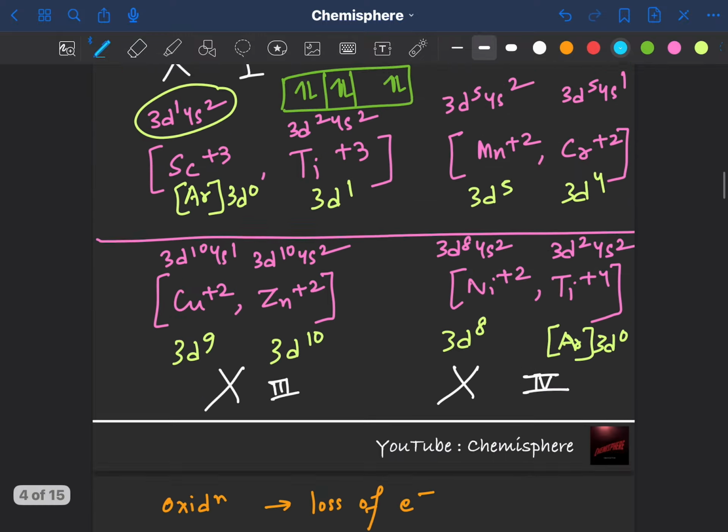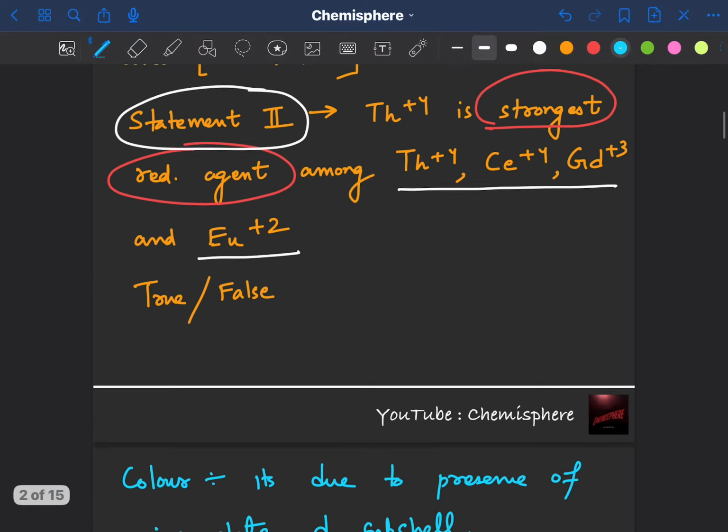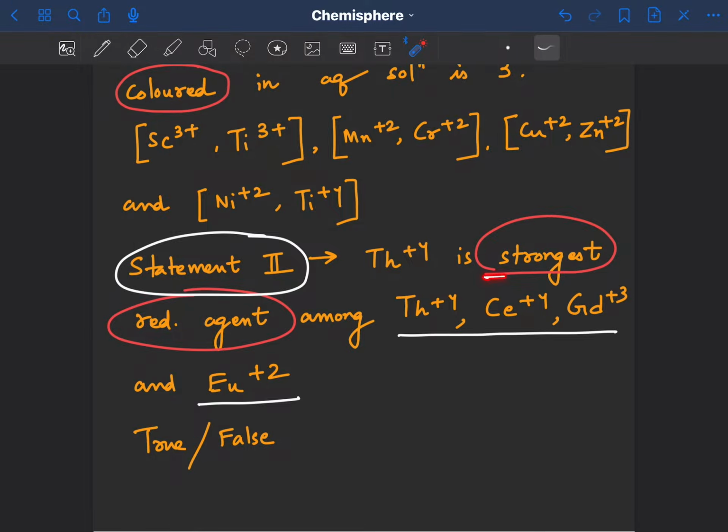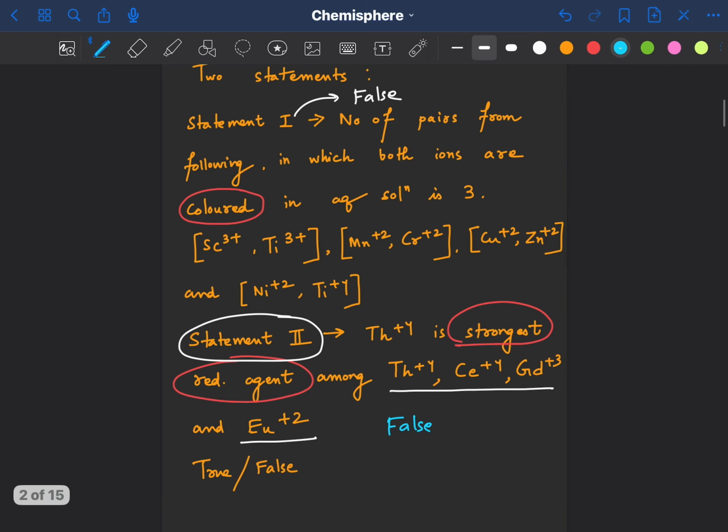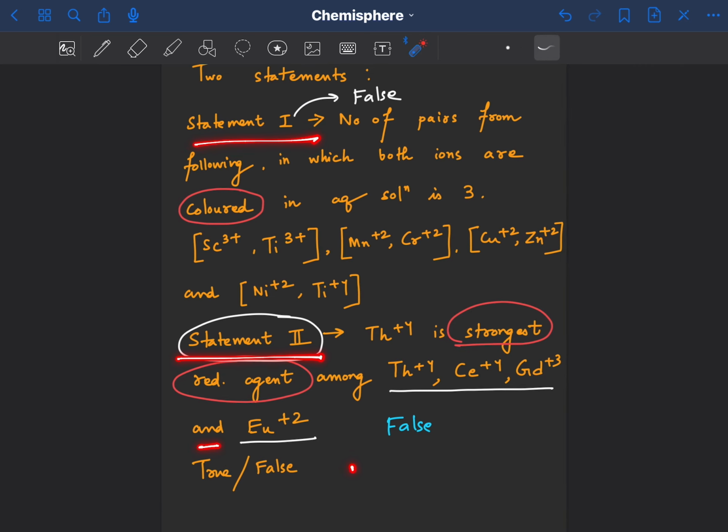In the question, what are they asking? They are asking us the strongest reducing agent. So the strongest reducing agent is europium+2. Thorium+4 is an oxidizing agent, cerium+4 is an oxidizing agent, gadolinium is neither. So even statement 2 is false. Therefore both statement 1 and statement 2 are false. Okay, thank you.